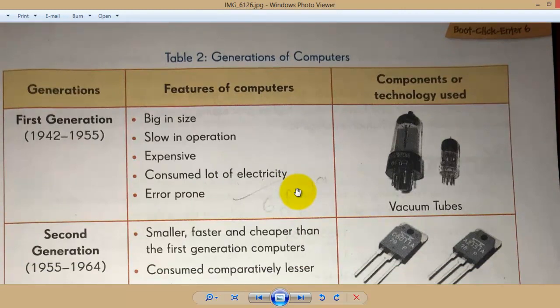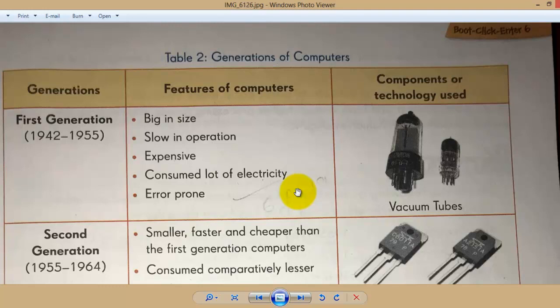First generation. I think we already learned this type of generation in the previous class, class 5, in chapter number 1. First generation is from 1942 to 1955, and these computers are big in size, slow in operation, meaning they can perform only one operation at a time, expensive, consume a lot of electricity, and give lots of errors.